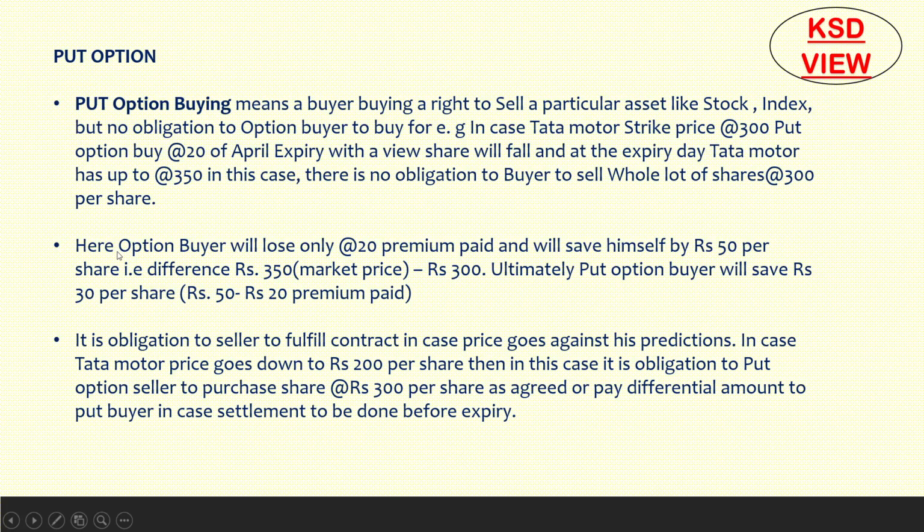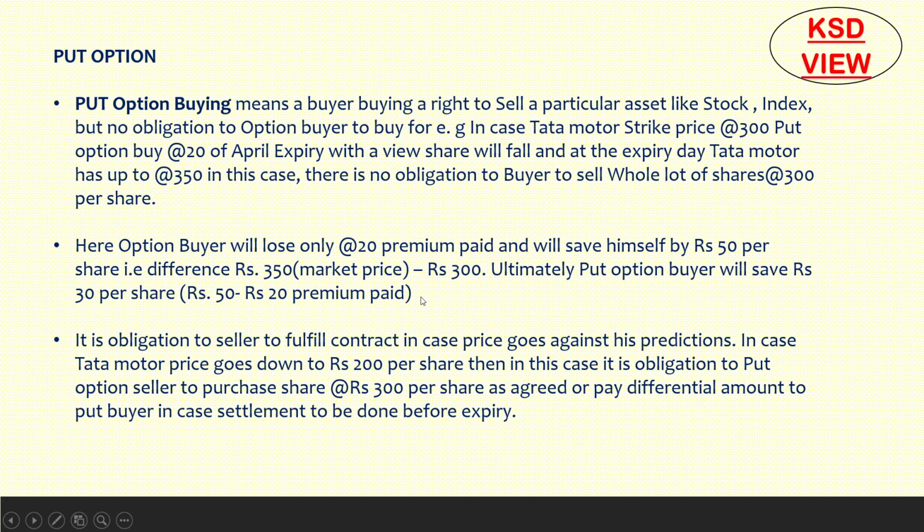The option buyer will lose only the 20 rupees premium he paid for this contract, and he will save himself 50 rupees per share, the difference between the current market price of 350 and the strike of 300 he entered into the contract at. Ultimately the put option buyer saves a net amount of 30 per share: 50 rupees difference, 350 minus 300, but he loses the 20 rupees premium he paid.